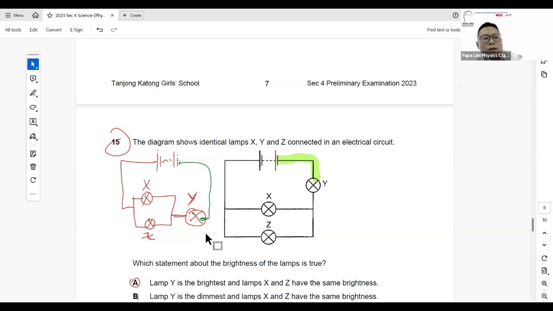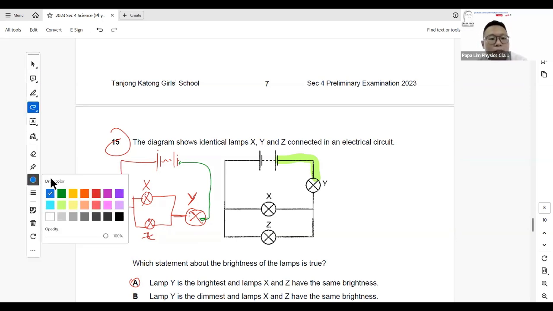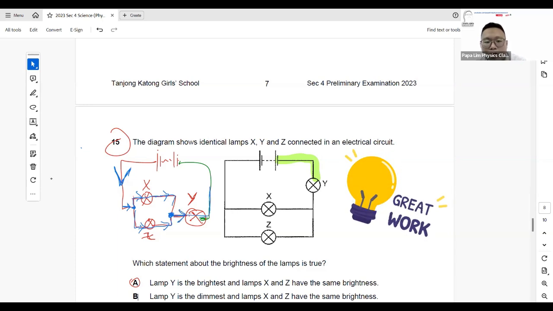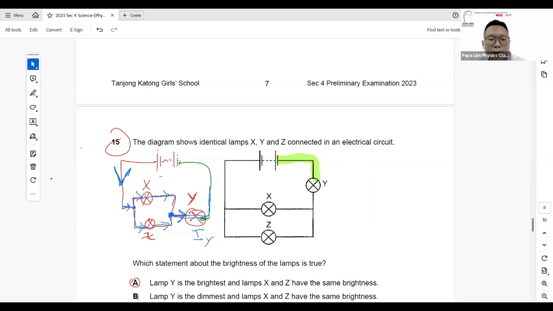So if you look at it, you'll find that the current flowing in Y is one of the largest, because the current flows from here, and at this node, the current will split, upwards to X and downwards to Z. After traveling through X and through Z, both wires will meet back at this node here, and they will travel through Y. So the current at Y is definitely much bigger than the current at X and the current at Z.